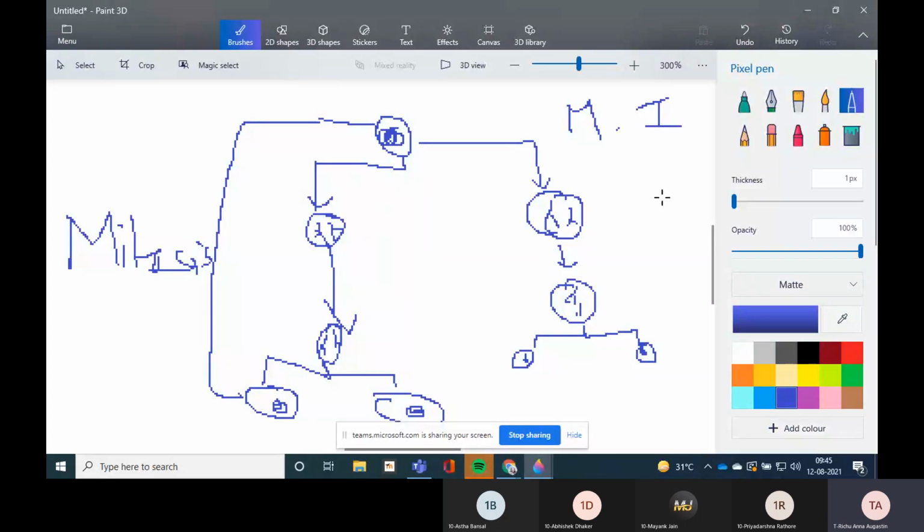The parent cell divides twice. This is the parent cell, and these two cells are the parent cells now. This will again give rise to two more each. So total how many? 1, 2, 3, 4. Total 4 cells are formed. These two parent cells will divide into two each, and at last we will get 4 cells. That means the parent cell is dividing twice. So from this parent cell, half is going here, half is going here.